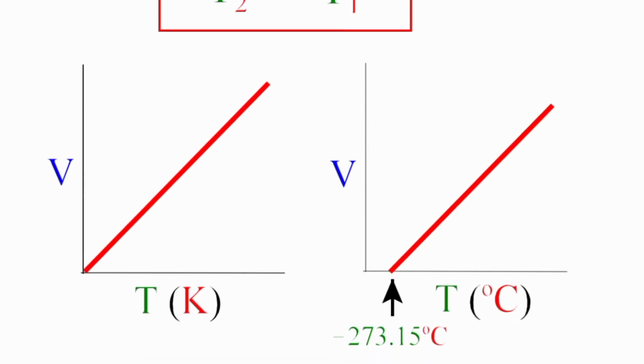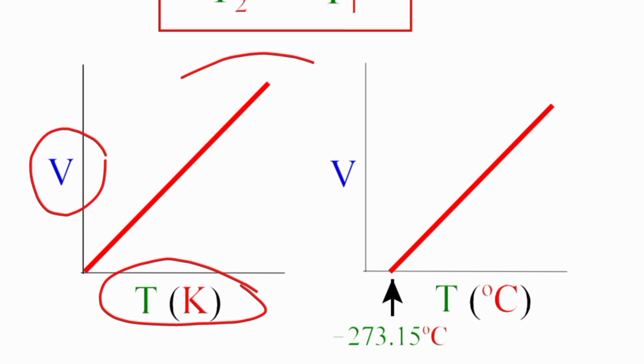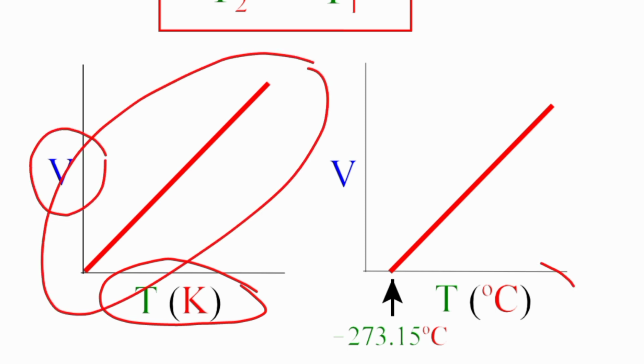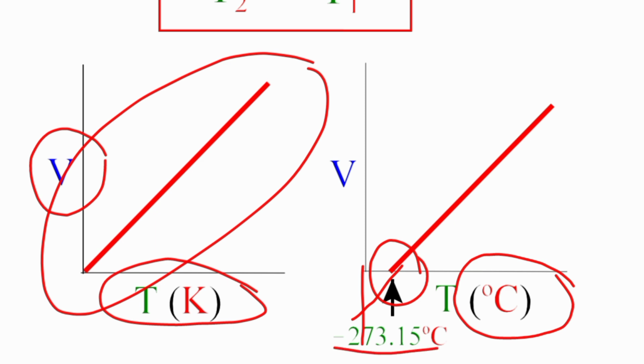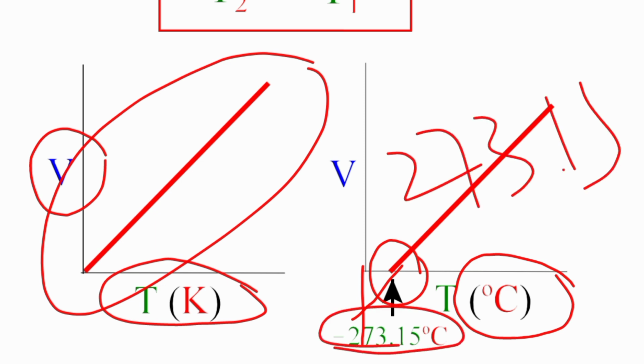Here are the graphs. When we plot temperature in the Kelvin scale against volume, we get a straight line, but it does not touch the origin. It extrapolates to absolute zero. The value of absolute zero is minus 273.15 degrees Celsius. I hope you get this.